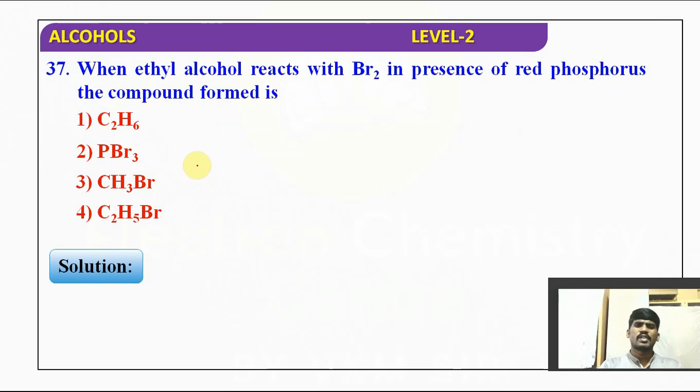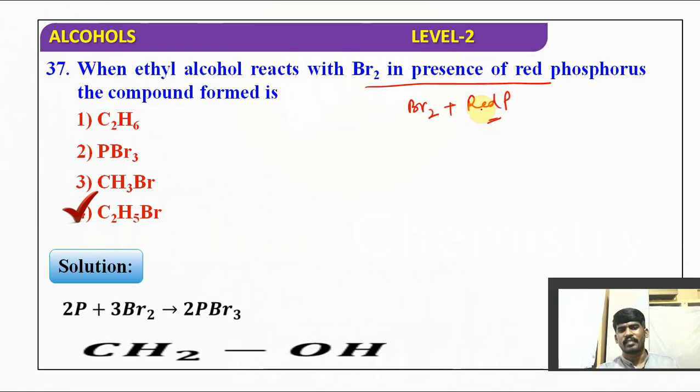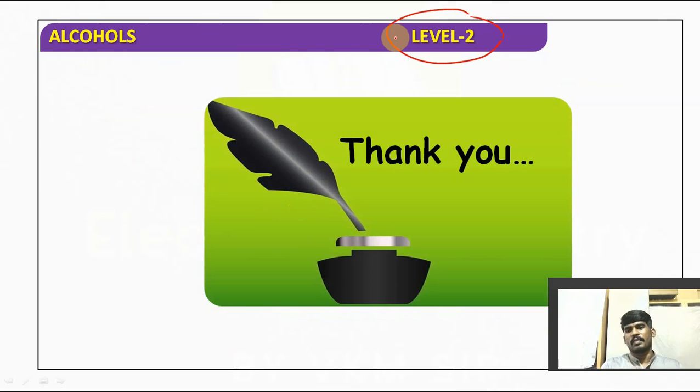So it might be the last question. When ethyl alcohol reacts with bromine in the presence of red phosphorus, just now we have discussed, Br2 plus red phosphorus, in essence it forms ethyl bromide or bromoethane. Understood? So these are the questions from level 2 from the alcohol chapter, right?